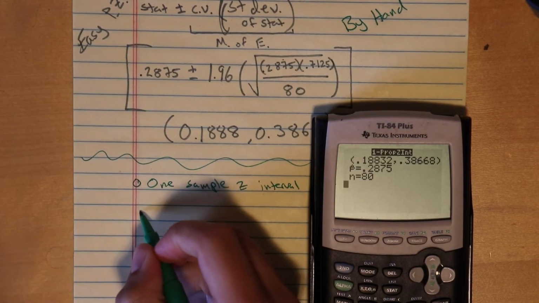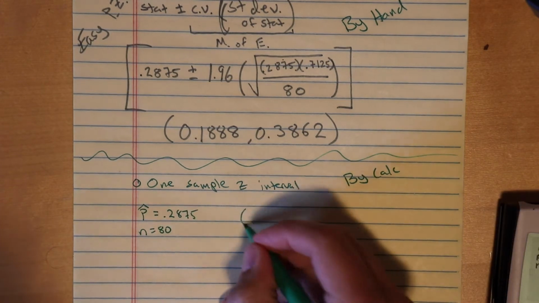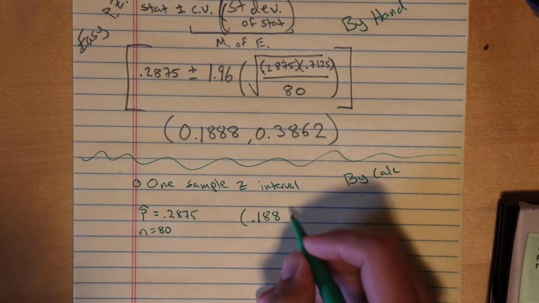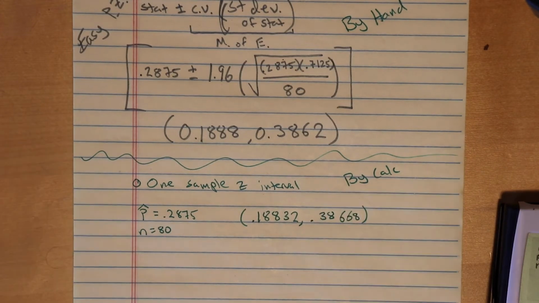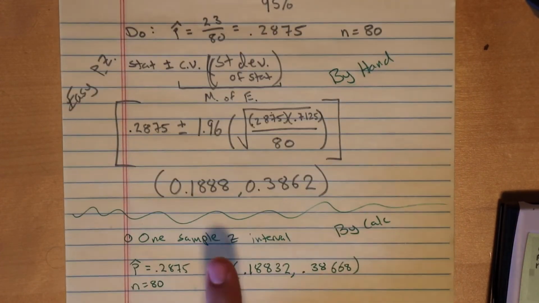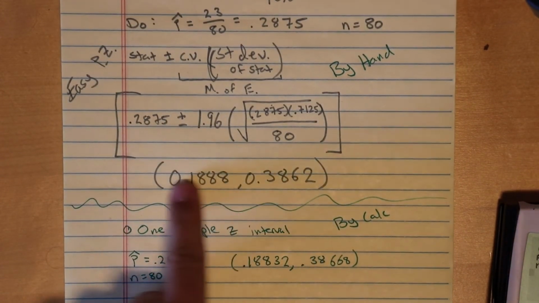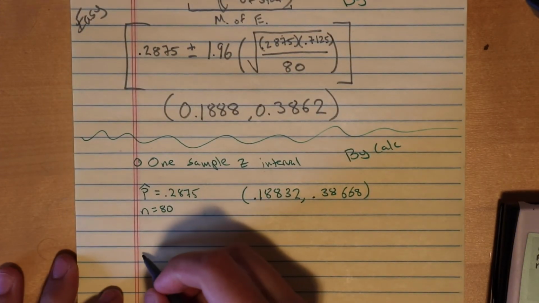So you're going to have to state your p hat, sample size, and then your interval. The calculator gave me slightly different, but as long as you're in the ballpark, you are going to be fine. It's way less work, but I would say that this is going to be more helpful in the long run than this. I'm going to be using this one for my interpretation, just heads up. So that is our do. Let's go ahead and conclude.